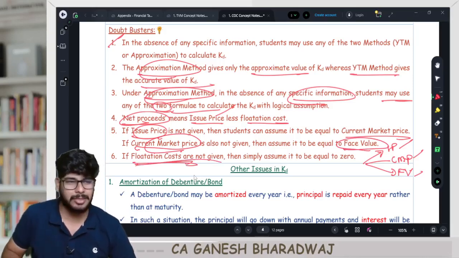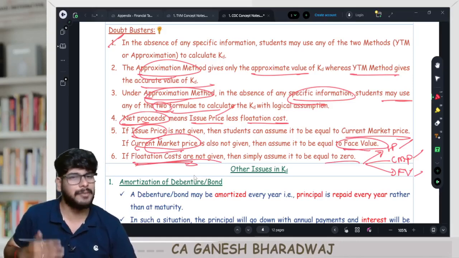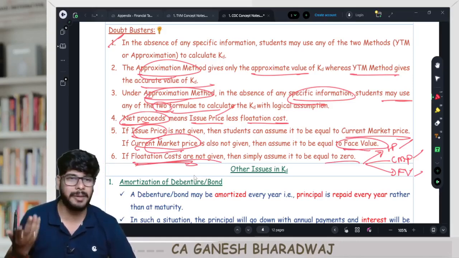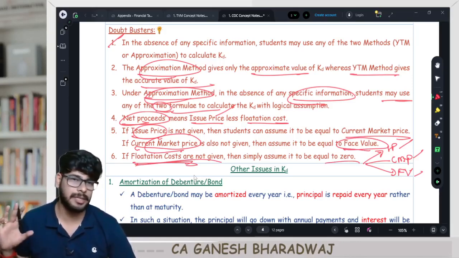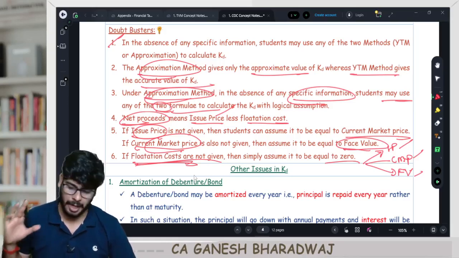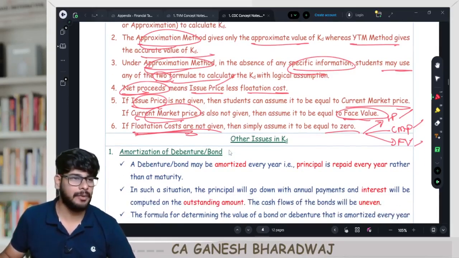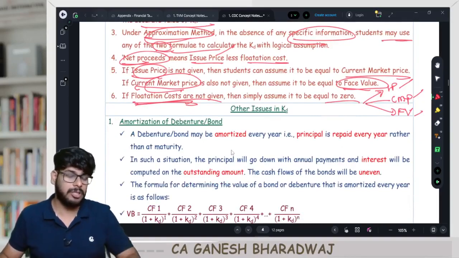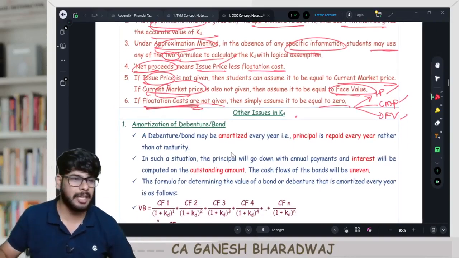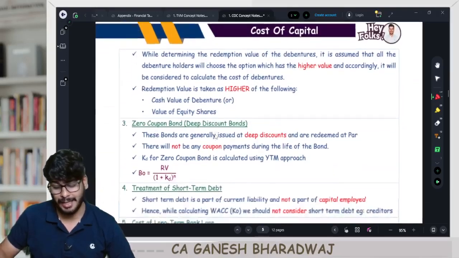Suppose the flotation cost is not given, simply assume it to be 0. If tax rate is not given, take it as 0. Don't break your head with all the assumptions. Are we done here? Perfect. With that, we have completed this concept of cost of debentures KD. There are some other issues which I will be dealing with at the relevant point of time.